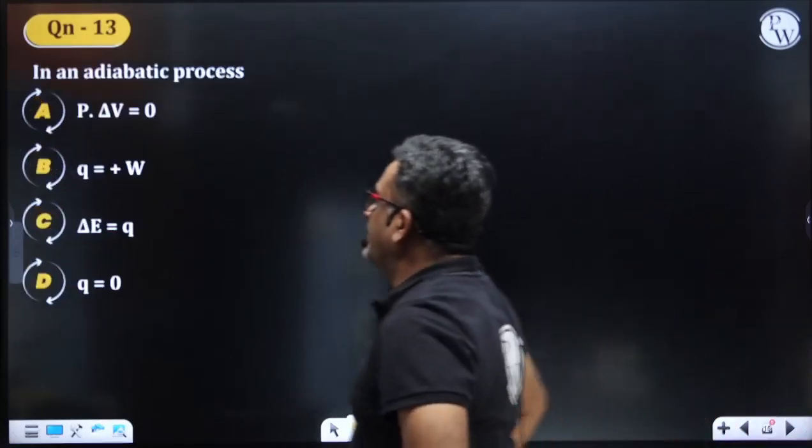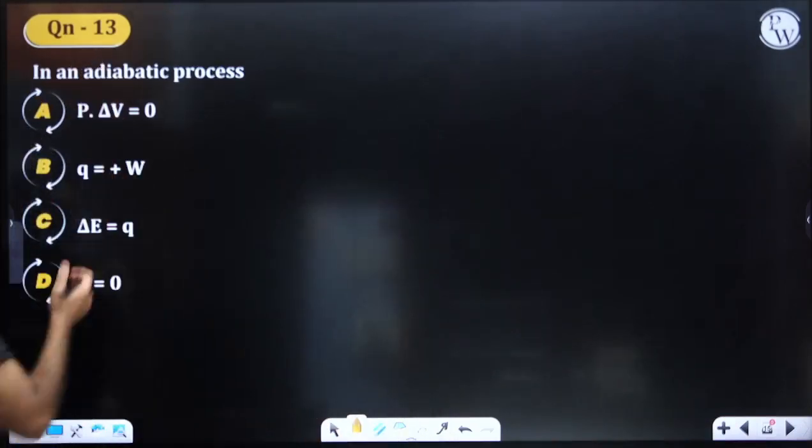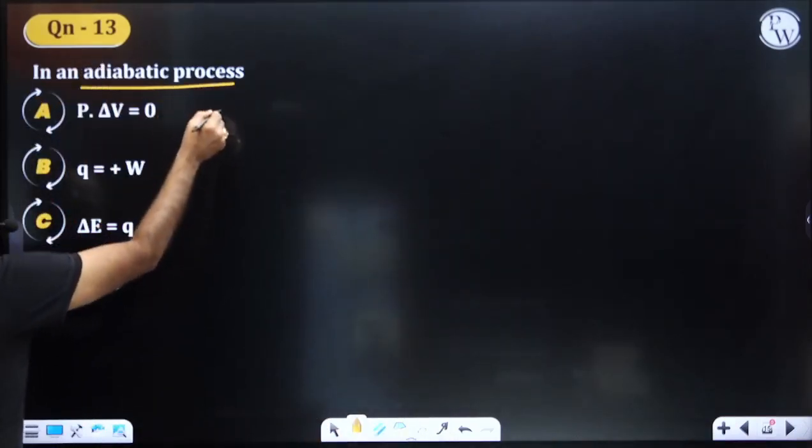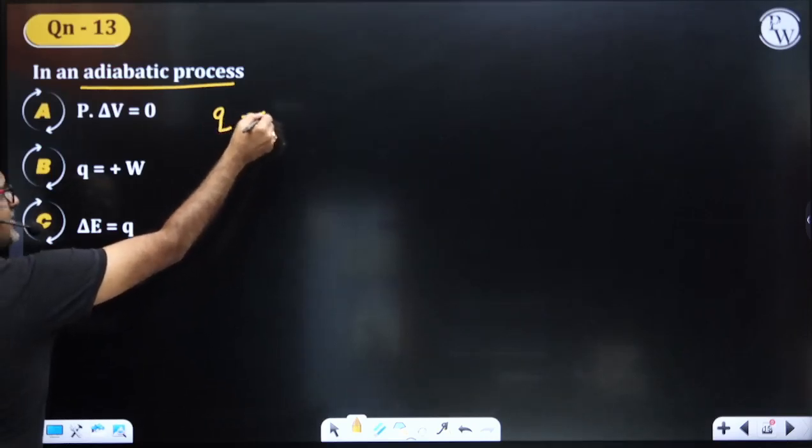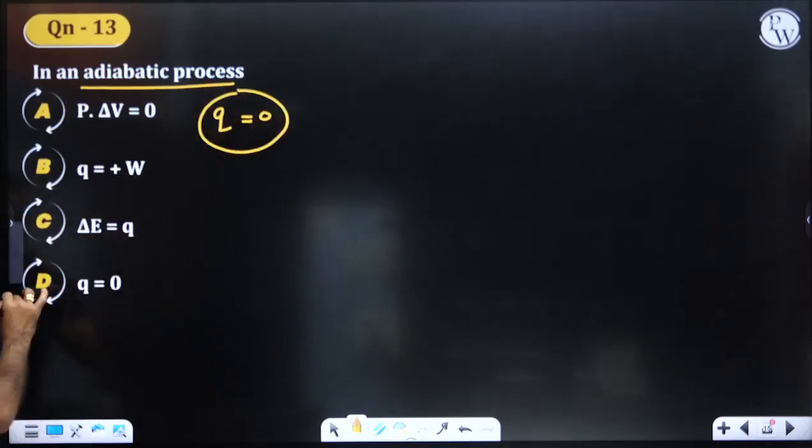Right. In an adiabatic process, what is it? In the adiabatic process, I told you, no heat energy change takes place. That means straight away Q is equal to 0.